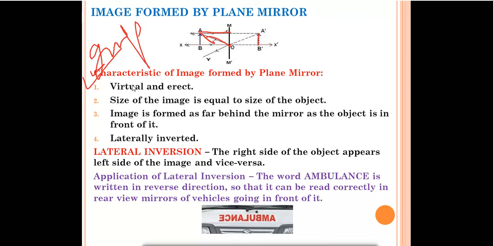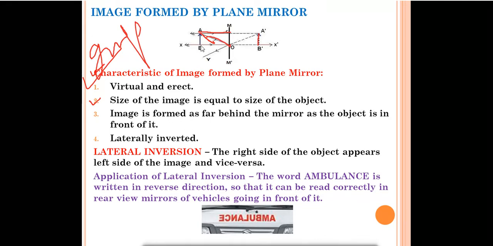Virtual means it cannot be obtained on the screen. Erect means like you can see the object AB, in the same way the image A dash B dash will be formed. Size of the image is equal to size of the object. You can see over there the size of the image is equal to the size of the object. Image is formed as far behind the mirror as the object is in front of it.